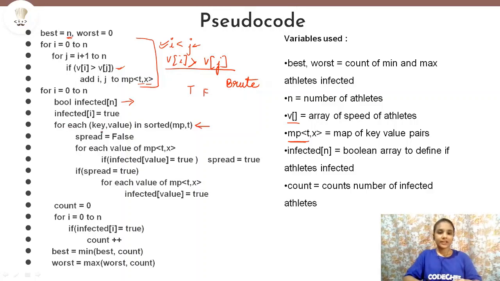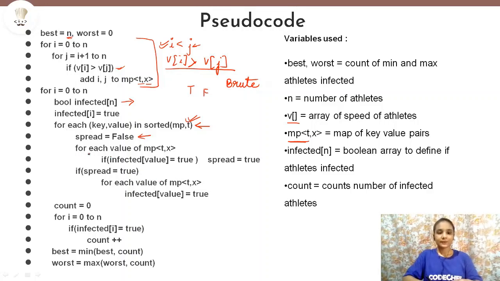So for each key, value pair, we are taking a sorted map, and the map is sorted according to the time in increasing order of time. Now inside this map, we are taking spread equals to false. Why are we taking this variable spread equals to false? This is just a temporary variable which will help us define that if any particular athlete at a particular time and position is infected, then all other athletes at that time and position will also be infected.